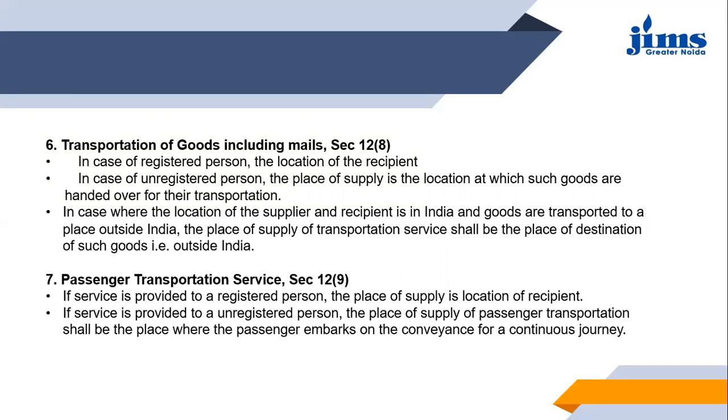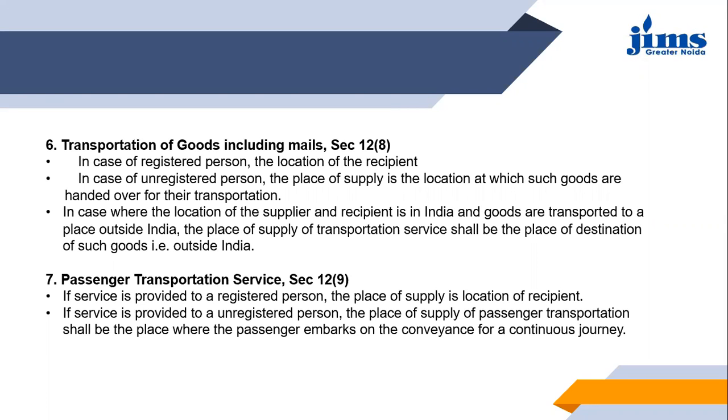Next point is passenger transportation service, section 12, subsection 9. Here, the place of supply is dependent on whether the recipient is registered or unregistered. When such service is provided to a registered person, the place of supply is the location of the recipient. When it is provided to an unregistered person, the place of supply of passenger transportation shall be the place where the passenger embarks on the conveyance for a continuous journey.